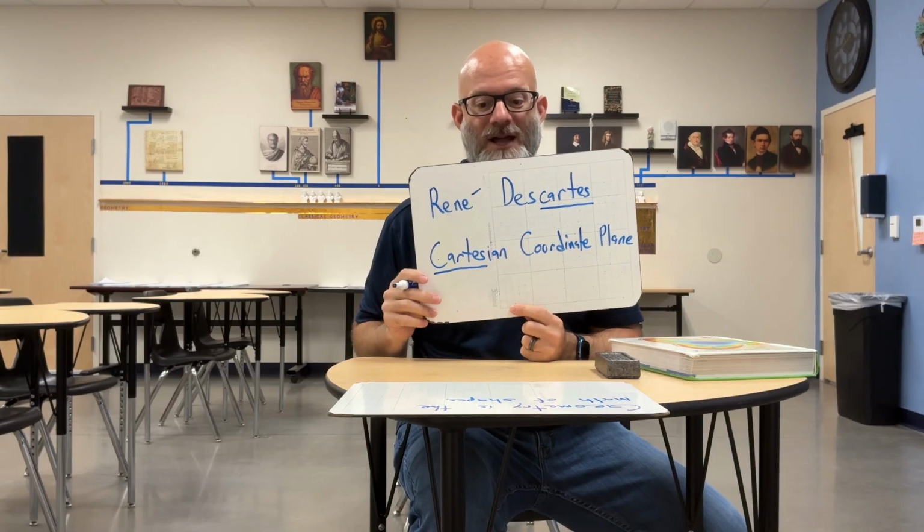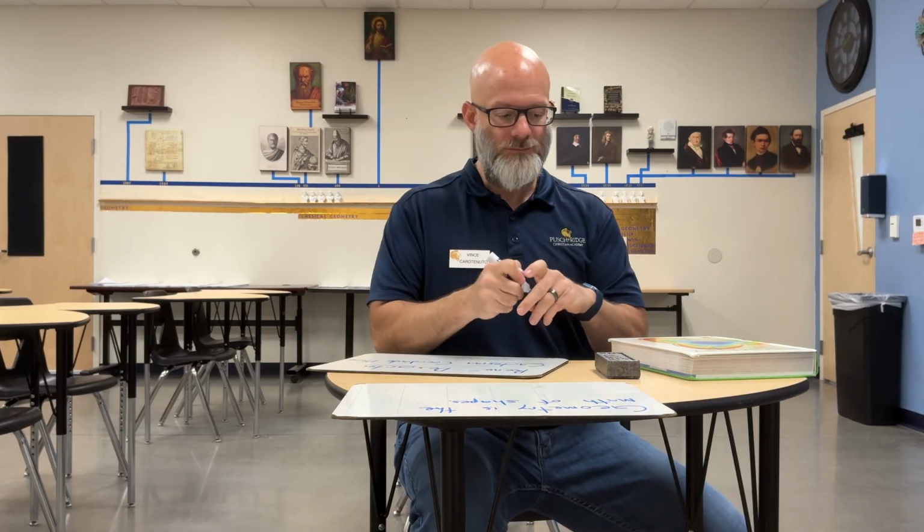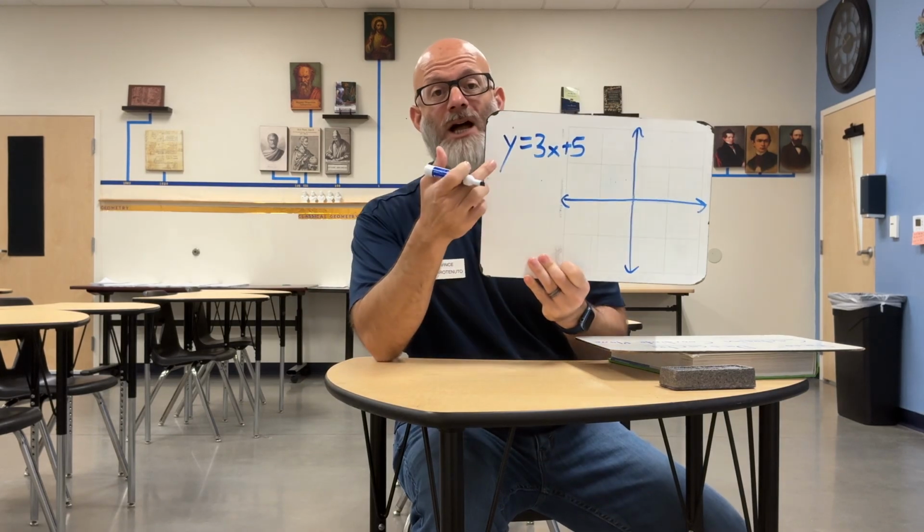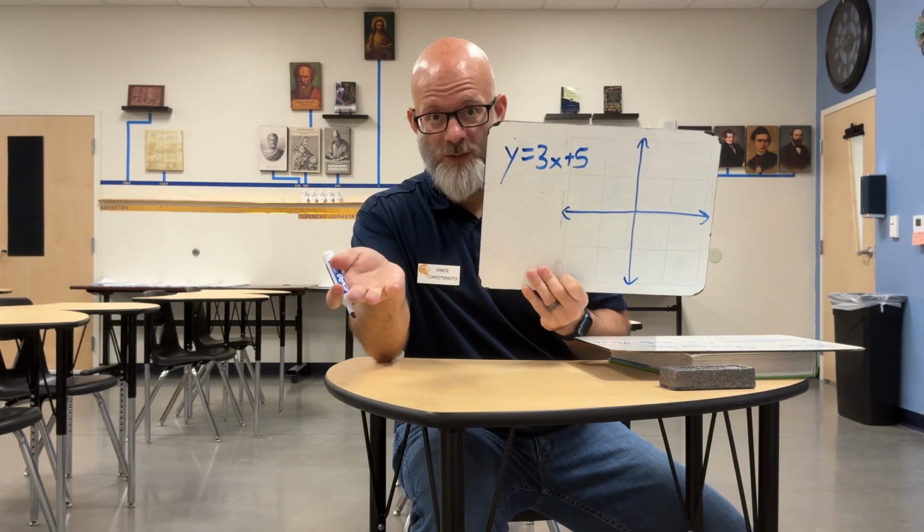And that is what allows us to translate. Here, I'll prove to you, you already know how to translate between geometry and algebra, and the way we've always done it is the Cartesian coordinate plane. We haven't changed it since he discovered it, around 1600. Here you go. Let's say I were to give you this equation, y equals 3x plus 5. Okay, you admit this is algebra. It's an equation with variables, to use our definition.